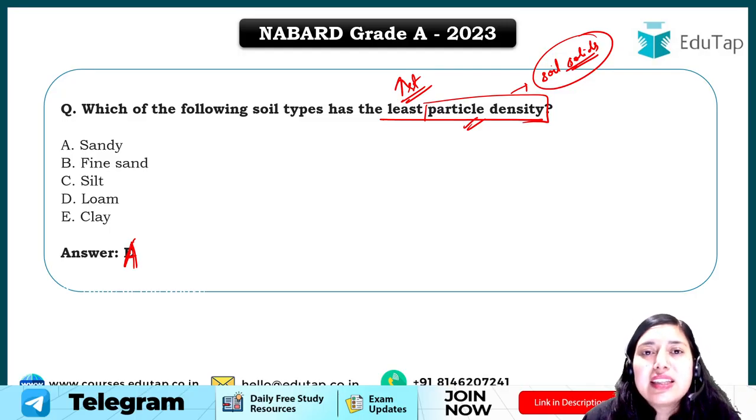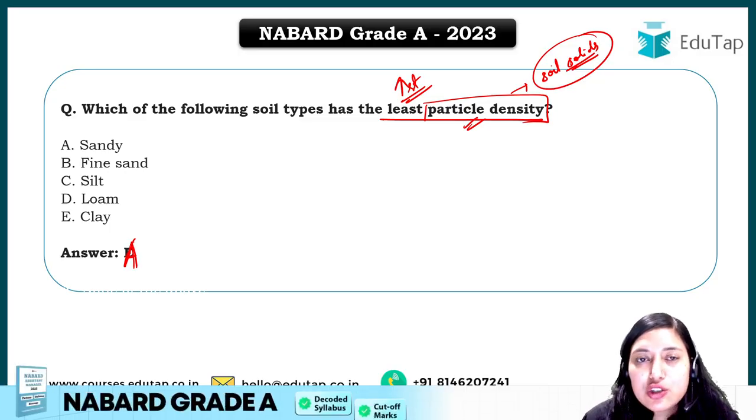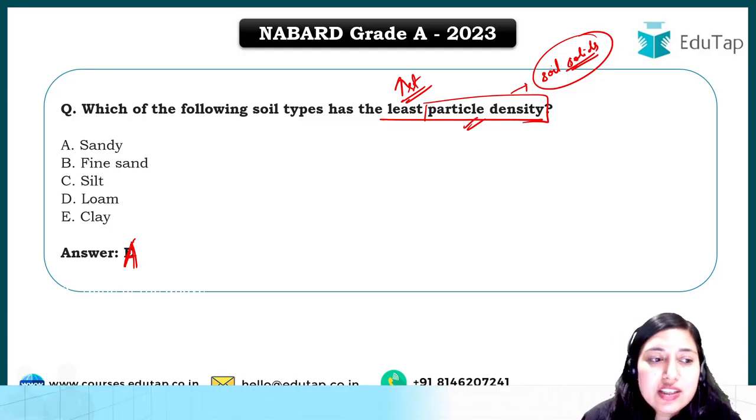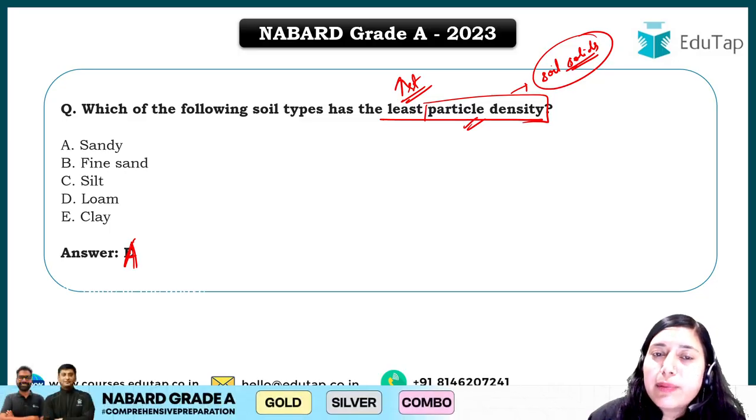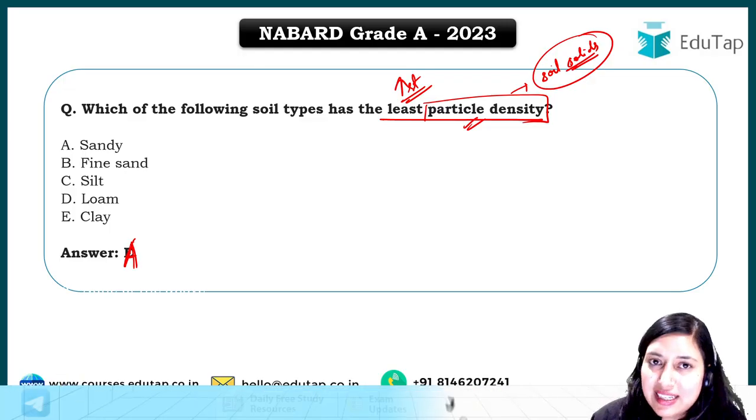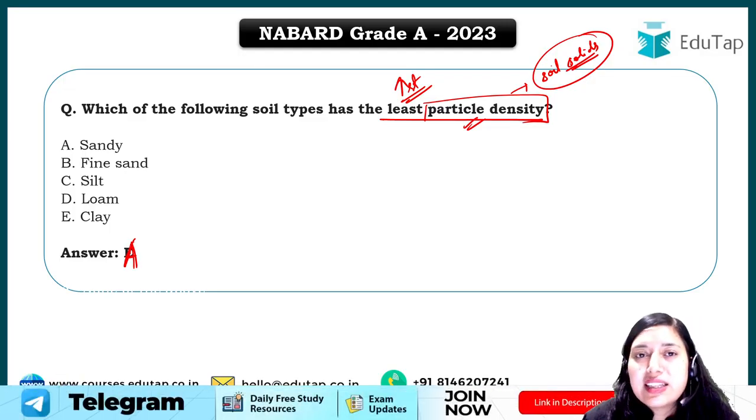And when we see the formation of clay and sand type of soil particles, clay is usually formed from heavy minerals. So if any soil particle is made up of heavy minerals, the particle density will be more for that, right? Sandy soil, on the other hand, is made up of light minerals. So hence the particle density of sandy soil will be less. Clear? So understand this in this way.